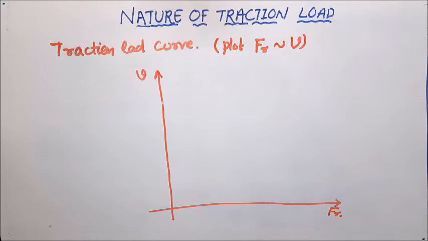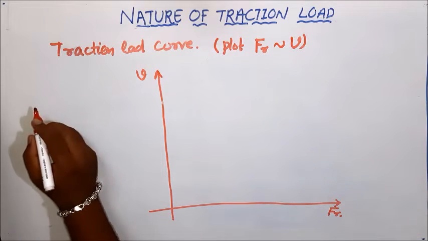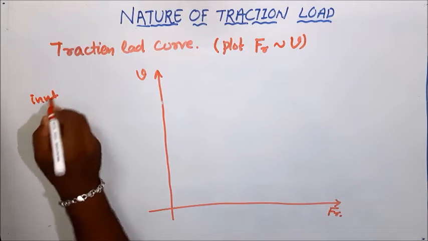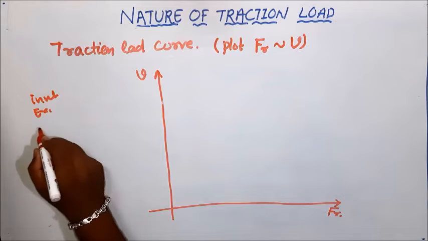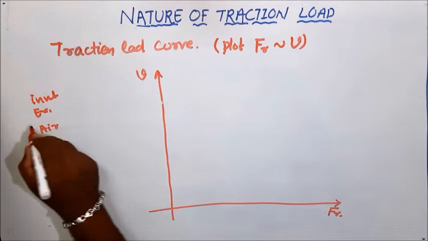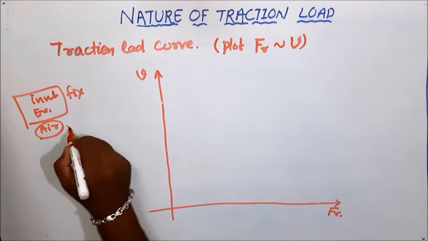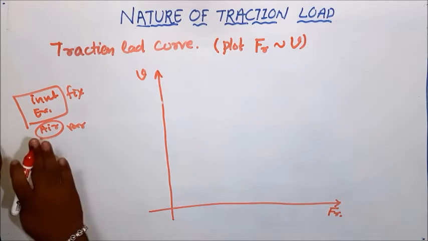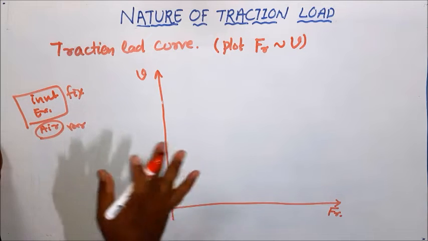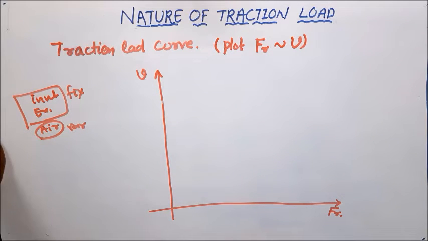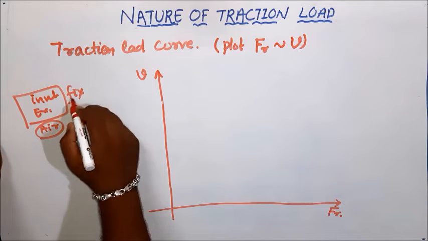Okay, as we saw, the train resistance is the combination of internal friction, external friction and air resistance or air friction. So these two are the fixed ones and this is varying. Let's consider air resistance is 0. That means air is not moving, steady air. In that time, these two frictions exist.